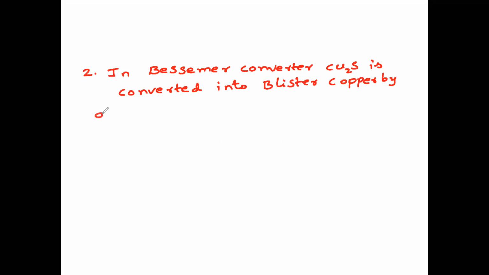First option, self reduction. Second option, reduction with coke.